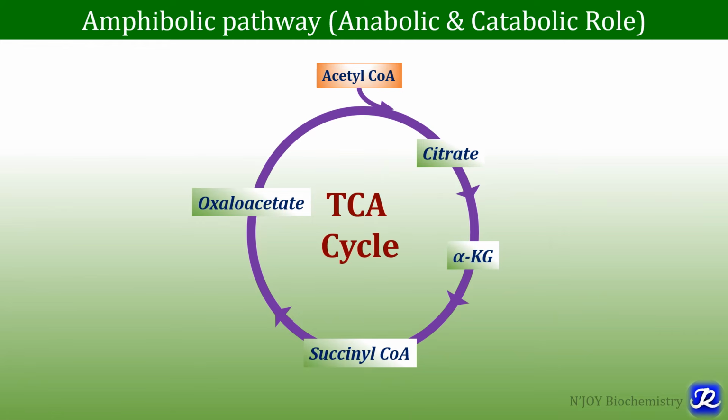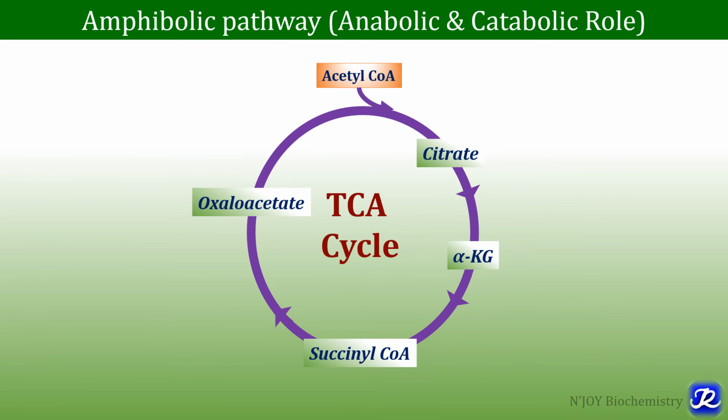TCA cycle is considered as the amphibolic pathway. It plays both roles, anabolism and catabolism. We know that oxidation of various food stuff leads to formation of acetyl-CoA, and this acetyl-CoA is further finally oxidized through TCA cycle, as it is a final common metabolic pathway. So it has catabolic role and it also has anabolic role. The intermediates of TCA cycle are involved in the synthesis of various biologically important compounds.